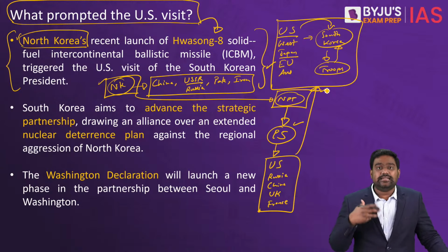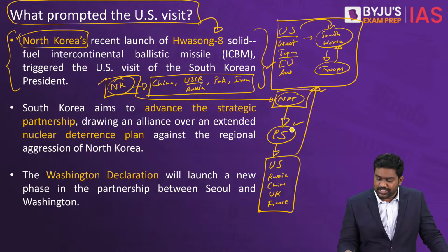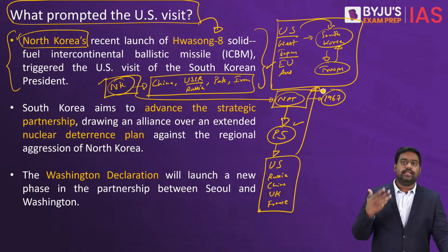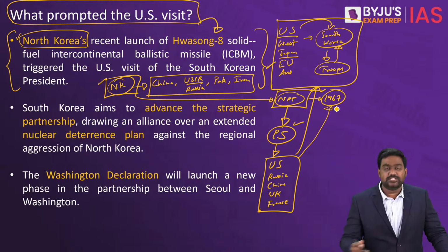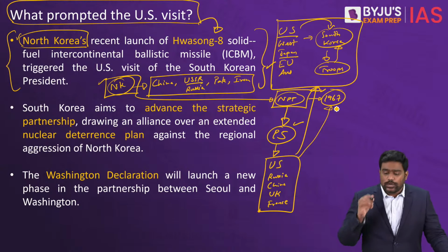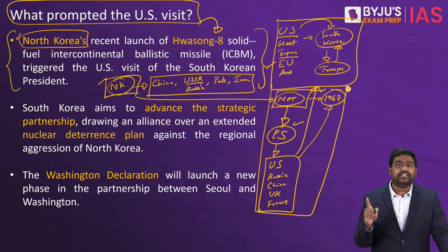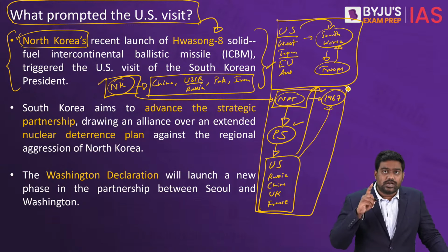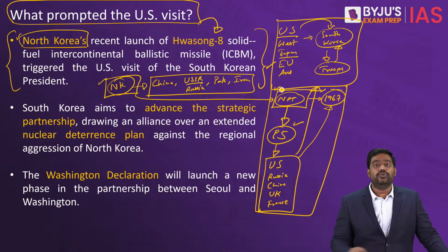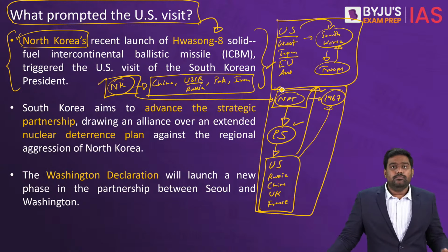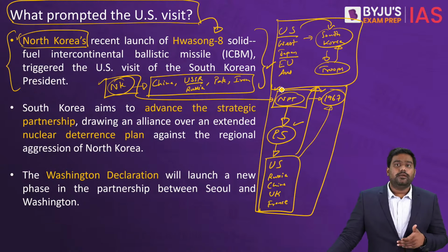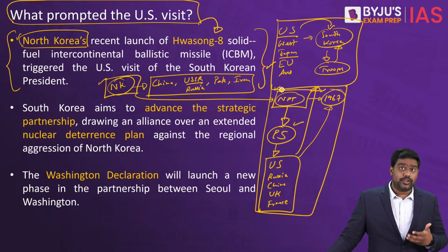Because these countries had tested and procured nuclear weapons before the cutoff date that was set under the Non-Proliferation Treaty. Before 1967, it was only these countries which possessed nuclear weapons. So only they were recognized as official nuclear weapon states, and all the other countries were mandated to commit that they will never pursue nuclear weapons. Most countries have agreed to it. They have given up their nuclear pursuit on their own.